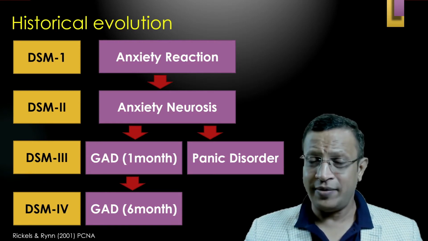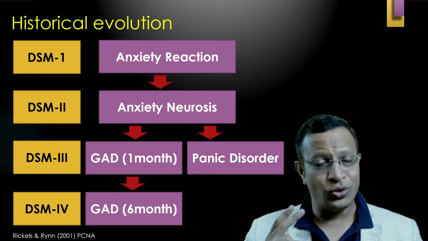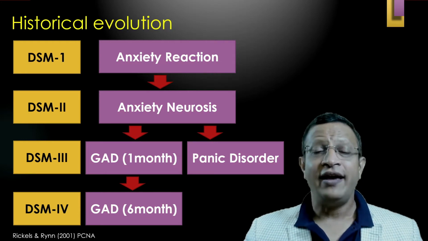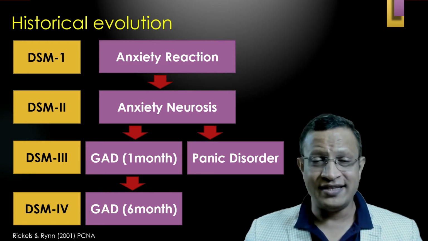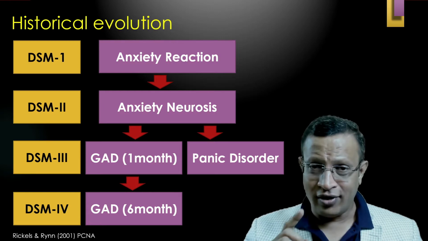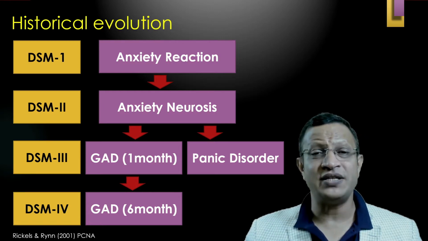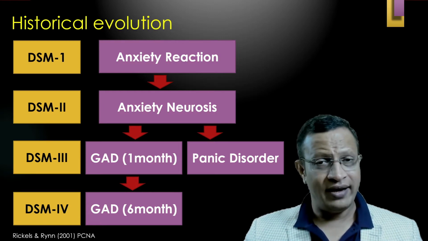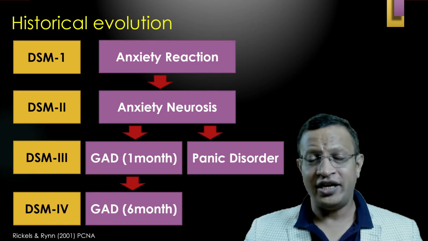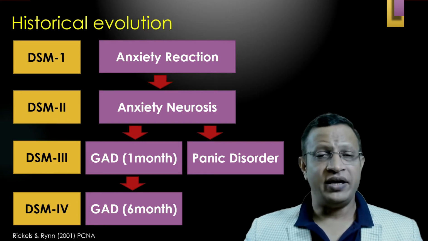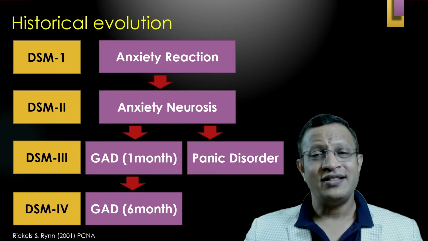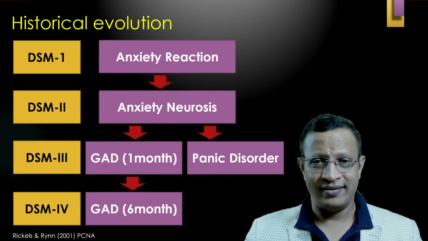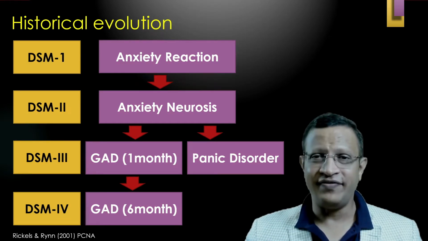In DSM-1, as I mentioned, it was anxiety reaction. In DSM-2, it was considered anxiety neurosis. In DSM-3, it was considered generalized anxiety disorder if these symptoms were present for 1 month, and it was differentiated from panic disorder. But in DSM-4, it was considered that 6 months should be there, and that continued even in DSM-5.